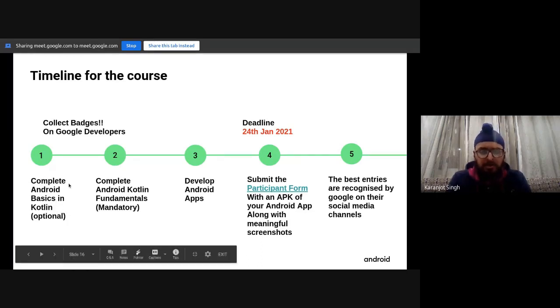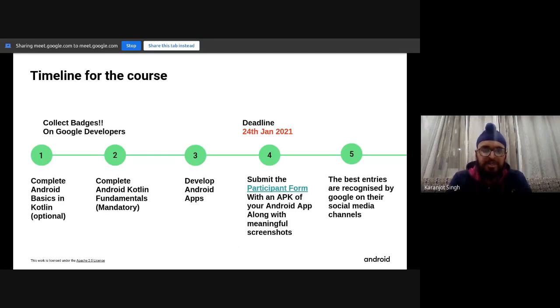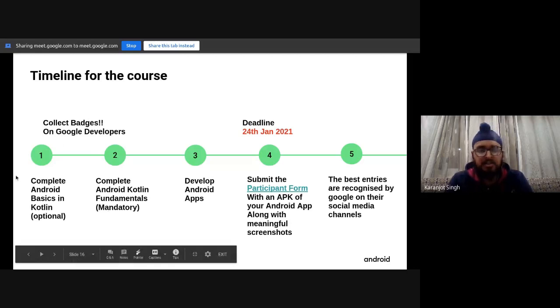If you have done a programming language and you're very confident with it, you should start with Android Kotlin Fundamentals. This is a mandatory course, and the certificate officiated by Android will be given only for this course. This is a restriction put by Google, and you have to complete this course to be eligible for the certificate. And so this is step 1.